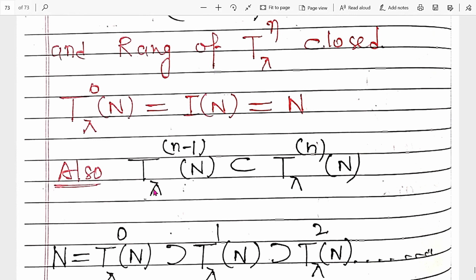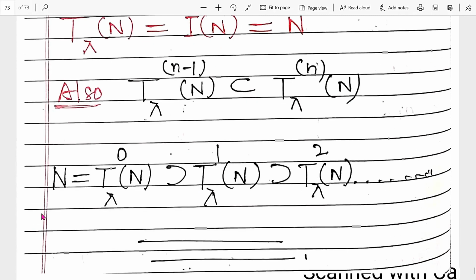This is T_λ^(n−1), suppose we take y, and y belongs to this. So y is T_λ^(n−1) applied to x. So it also belongs to this set. If it belongs to this, then automatically, trivially, it is a part of this set, and then it satisfies this condition.